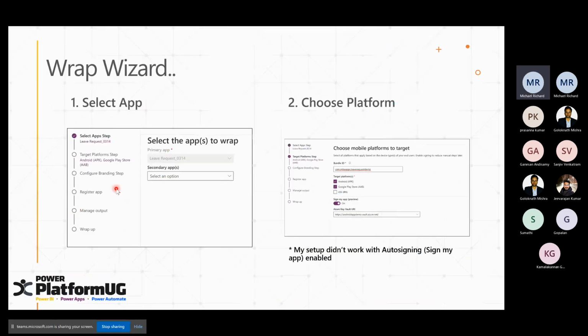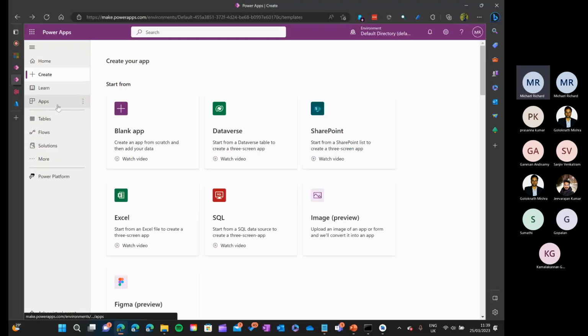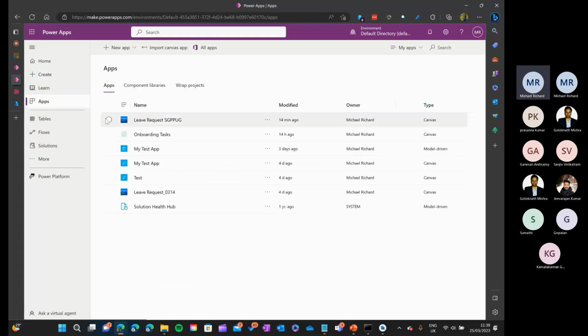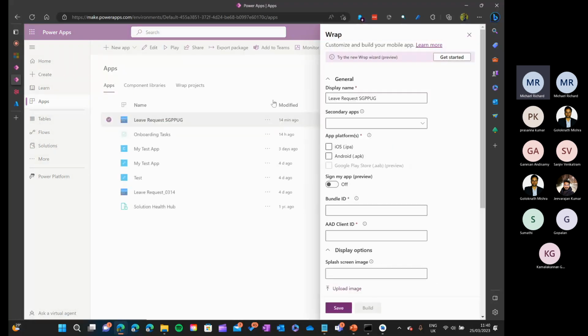Now we are here. So let's go and use the wrap wizard. Go to your Power Apps and go to Apps. Our app name is Leave Request SGPPUG. Select this, click wrap. So last time you were not able to see the wrap button. Now you can see it. There's one more point here. The wrap button will be visible only if you add the app to the Dynamics registration, to the Power Apps solution. Along with that, you also need to have edit or owner permissions on the app, or else you won't be able to see the wrap button.